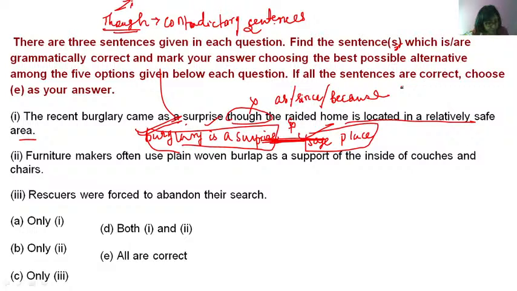Fine. Next. Don't make these mistakes. I know all of you know this, but you are getting confused. So please don't get confused in your examination. Furniture makers often use plain woven burlap as a support of the inside of couches and chairs. Support. Okay, let's analyze the sentence properly. Furniture makers, plural verb use, right?